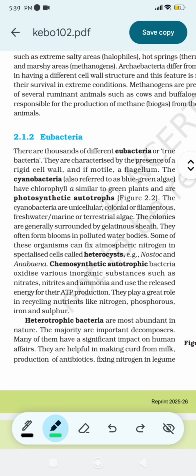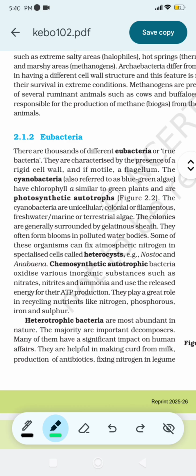Eubacteria. There are thousands of different eubacteria or true bacteria. They are characterized by the presence of a rigid cell wall and, if motile, a flagellum. The cyanobacteria, also referred to as blue-green algae, have chlorophyll a, similar to green plants, and are photosynthetic autotrophs. The cyanobacteria are unicellular, colonial, or filamentous, freshwater, marine, or terrestrial algae. The colonies are generally surrounded by a gelatinous sheath.